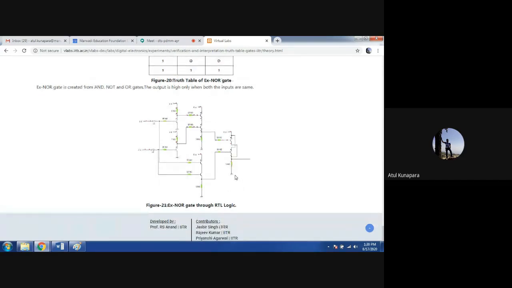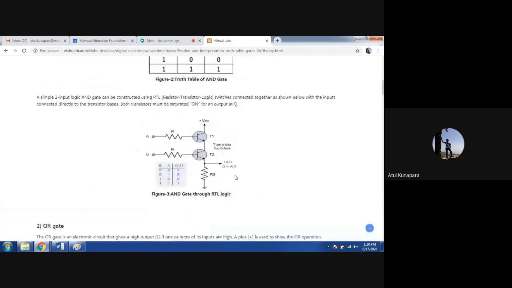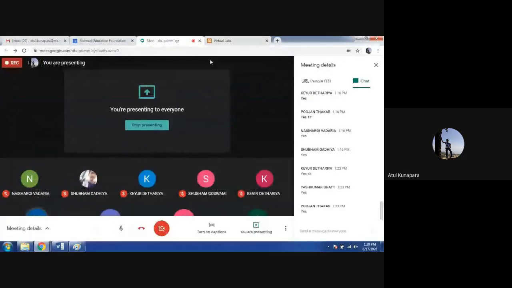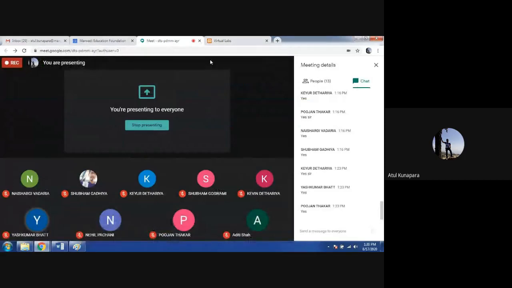So this is the basic information, the theoretical part about all the logic gates: the basic AND, OR, NOT gates, and then NAND, NOR, exclusive OR and exclusive NOR gates. Am I making this clear to everyone, what all these various logic gates are about? Yes, everybody?